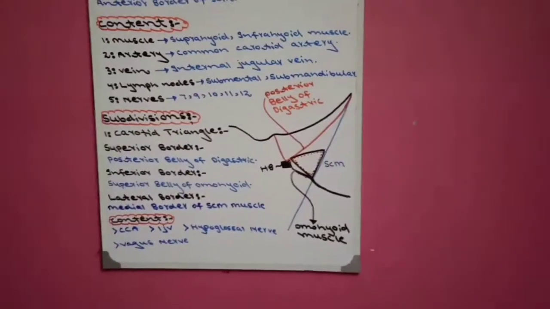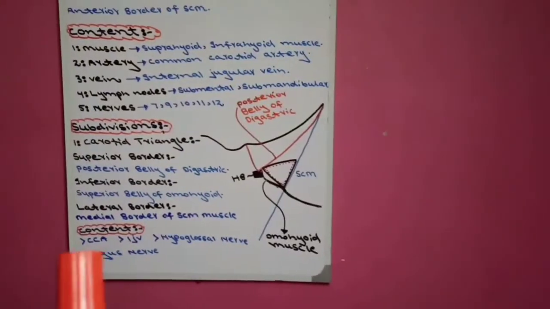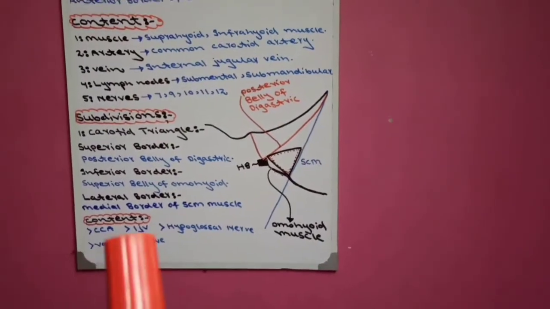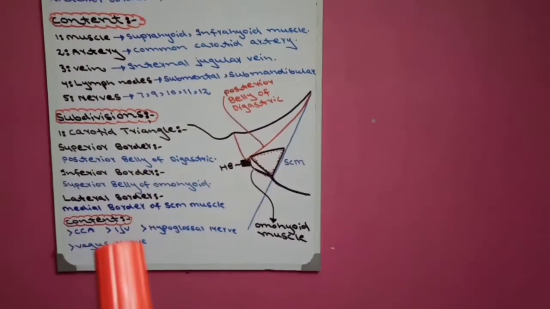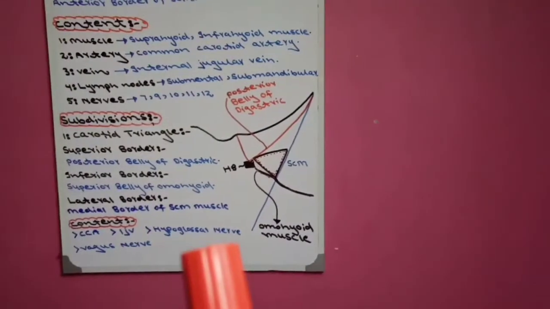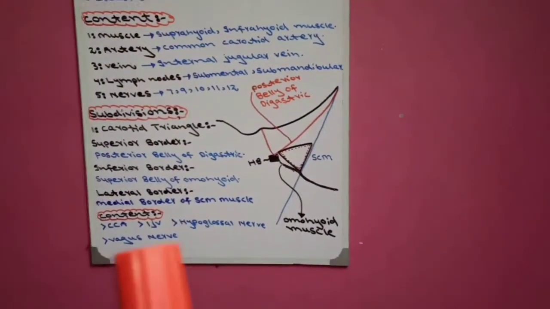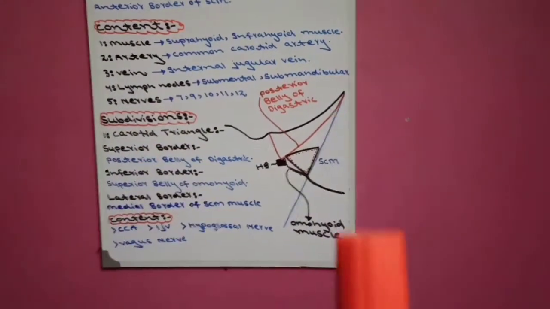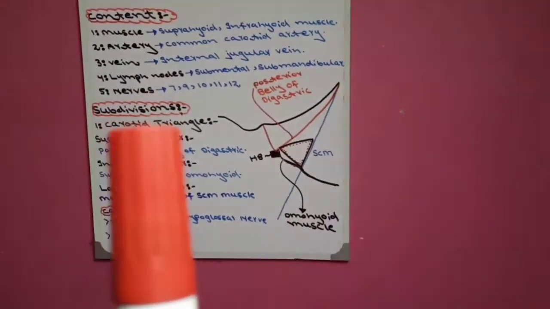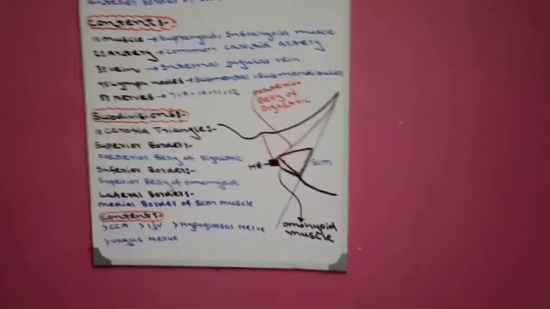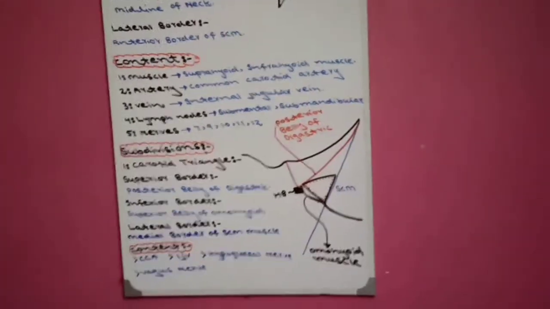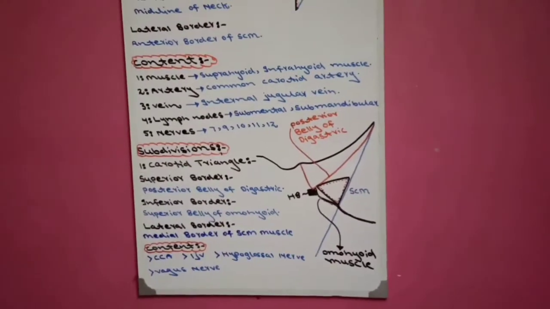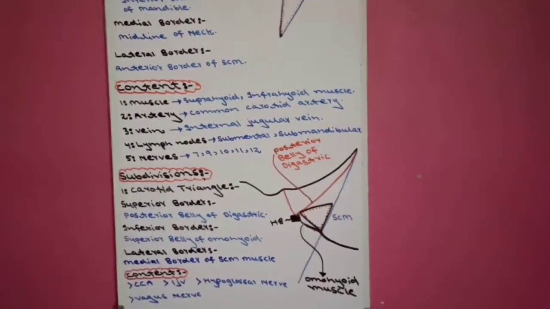Now come to the content. In content, like its name shows, there will be common carotid artery CCA, and IJV meaning internal jugular vein, and the third is hypoglossal nerve, and the fourth is vagus nerve. These are the subdivision carotid triangle diagram, border, and content. Now after this we will study submental, submandibular, and muscular triangle.